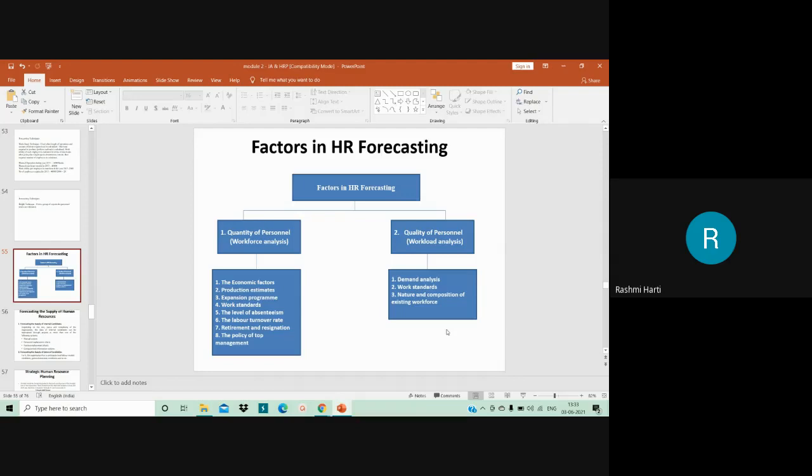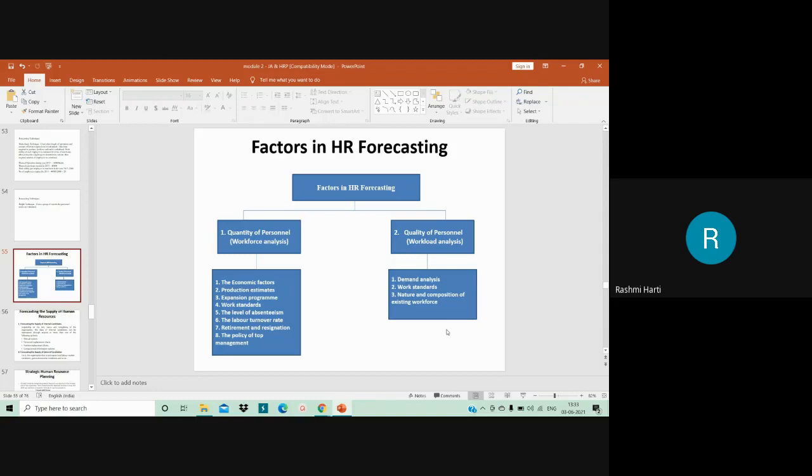Then the next factor which influences the human resource forecasting is existing manpower inventory. Whenever you want to forecast the manpower in the organization, the first thing HR looks into is the existing manpower inventory. That means at present, what is the manpower in my organization? What is the skill, knowledge, and ability of the manpower? Based on that, they identify what would be the future needs of the manpower. First, they will identify whether the human resources in my organization are capable of doing the extra work which is required.